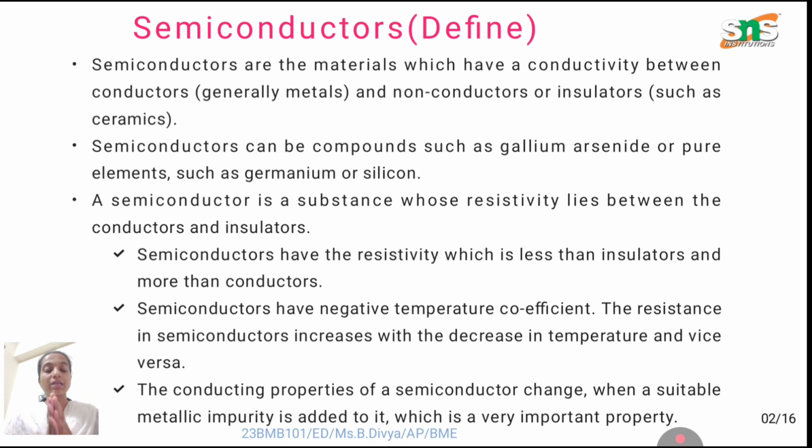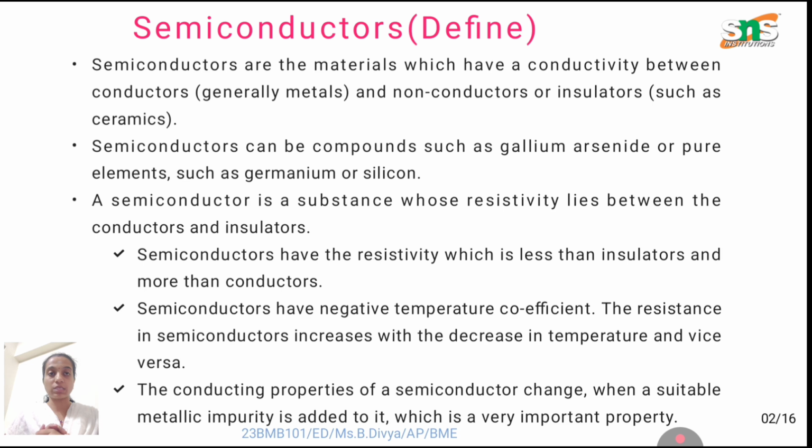Semiconductors are materials which have conductivity between a conductor and a non-conductor or an insulator. Semiconductors can be compounds such as gallium arsenide or pure elements like germanium and silicon. Germanium and silicon are called pure semiconductor materials, whereas gallium arsenide is called an impure form.